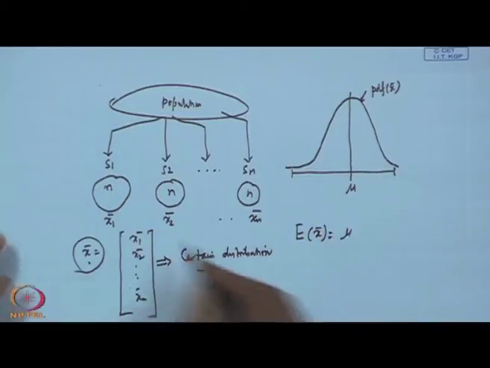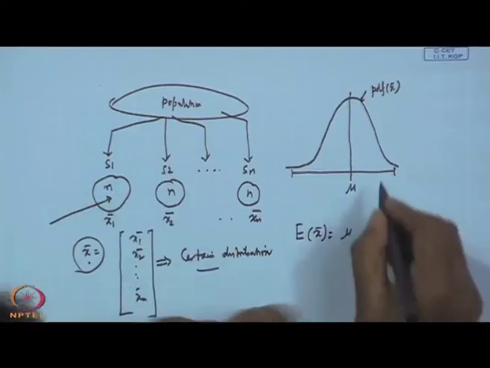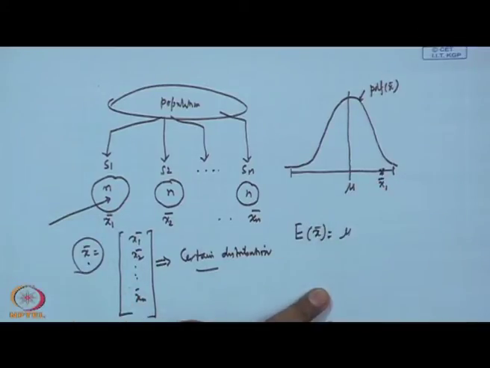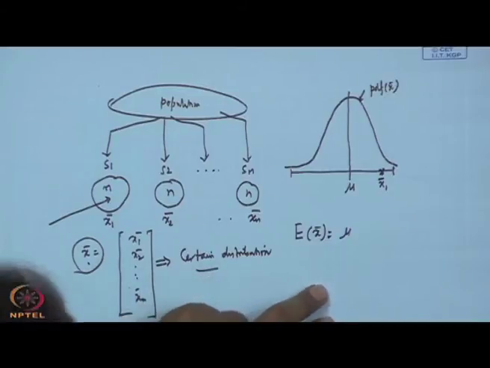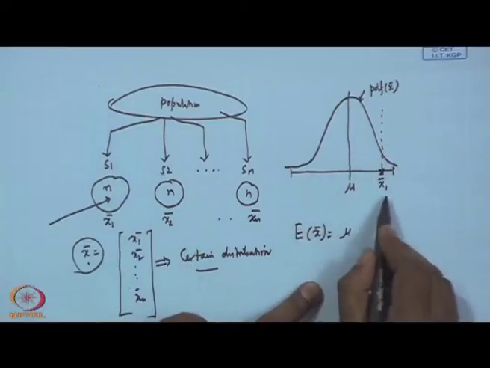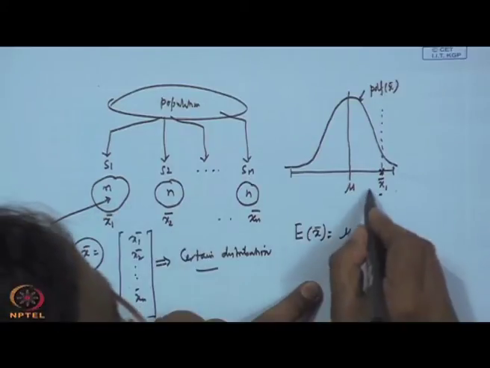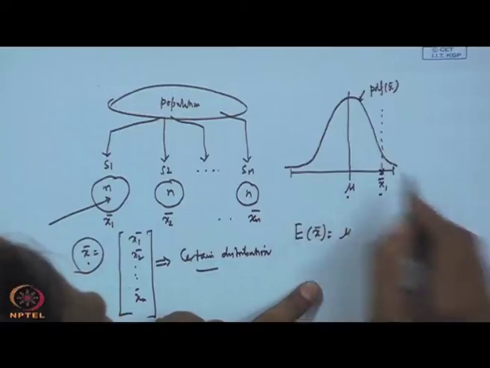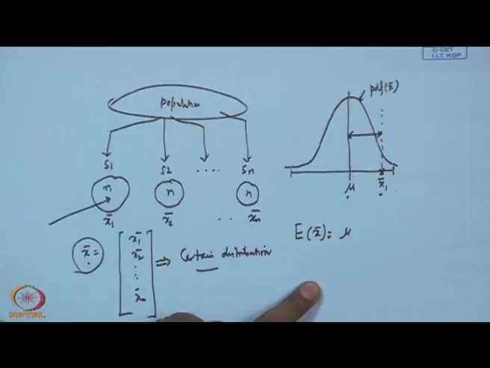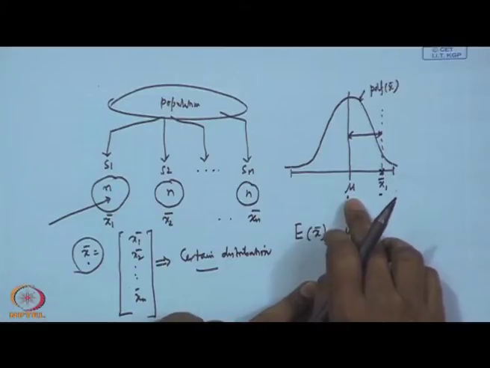Now, let us talk about sample 1, and you have computed x bar using sample 1, and it falls here. What is our interest here using confidence interval? We want to know whether this x1 bar, computed using sample 1, is representative of mu or not. It all depends on the distance between these two. If x bar is far away from mu, then it will not be a representative one.